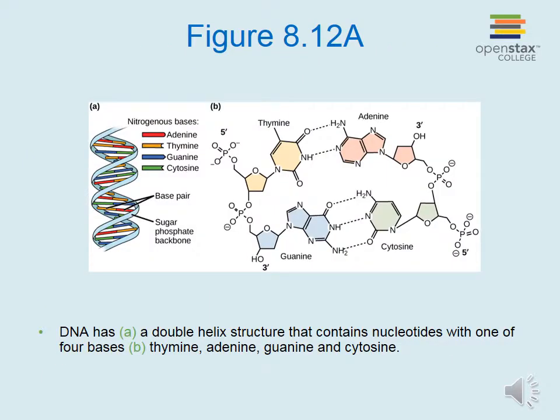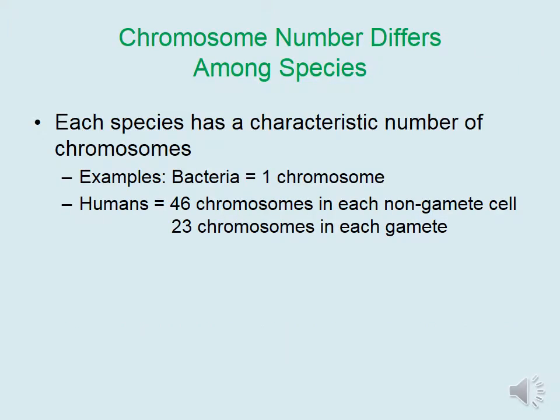DNA has a double helix structure that contains nucleotides with one of 4 bases: thymine, adenine, guanine, and cytosine. Each species has a characteristic number of chromosomes. Bacteria, which are single-celled organisms, only have 1 chromosome. If we compare this to humans, humans have 46 chromosomes in each non-gamete cell and 23 chromosomes in each gamete. Recall that the gametes are egg and sperm cells and contain half the number of chromosomes as all of the non-gamete cells in your body.